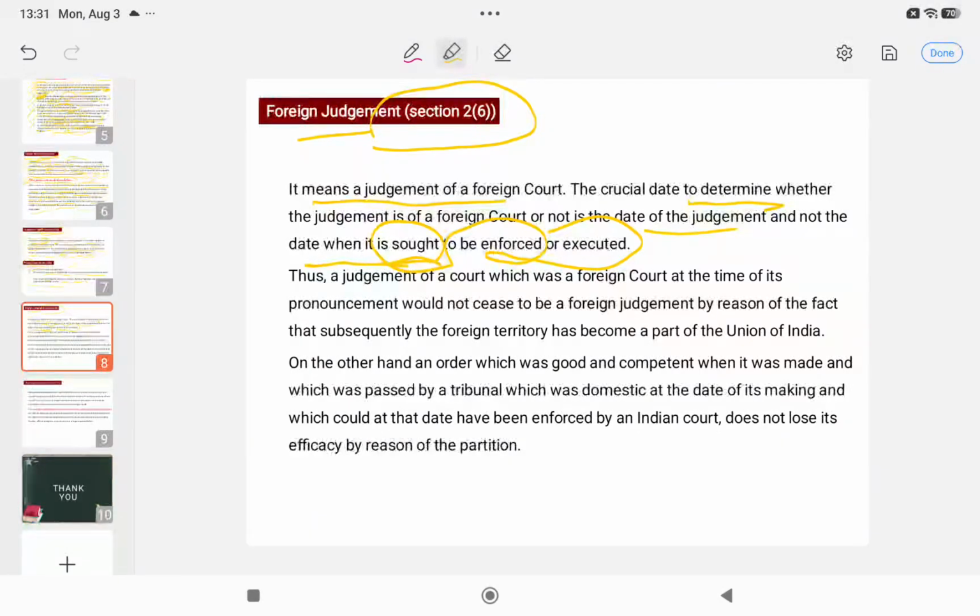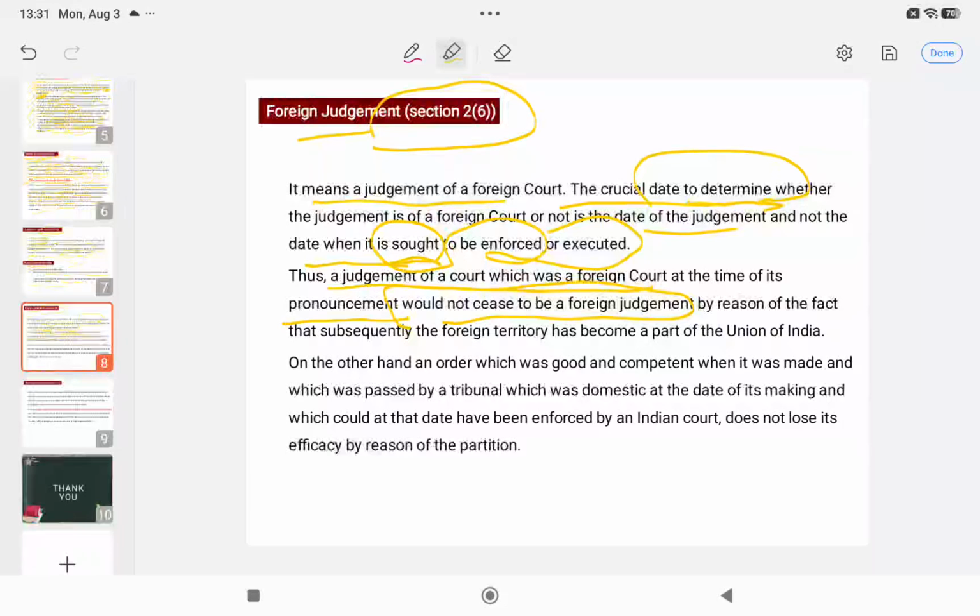Why is this so? Suppose a judgment has been passed by a foreign court. At the time of pronouncement, it would not cease to be a foreign judgment. Why are we determining the date of the judgment of the foreign court?